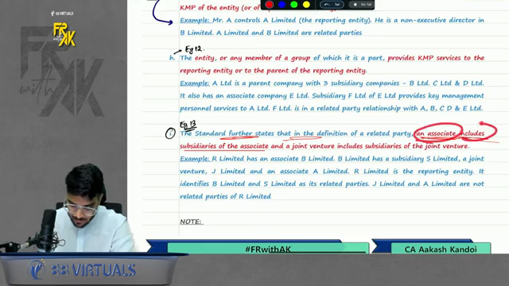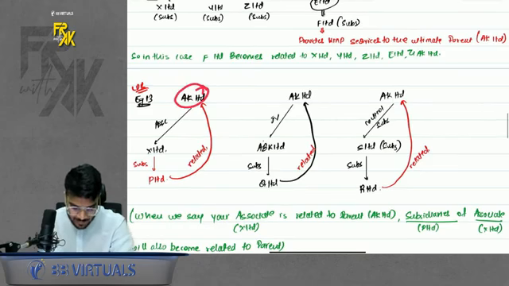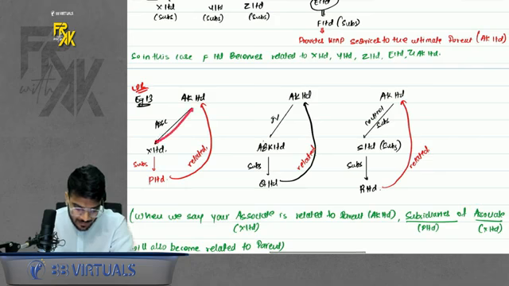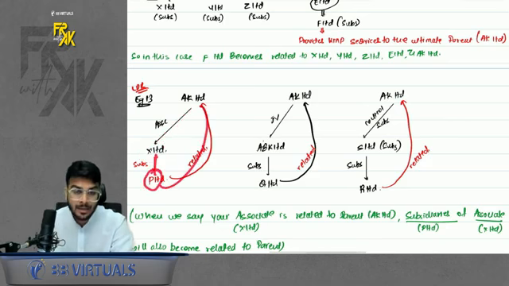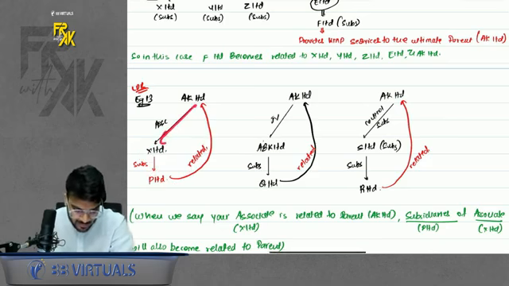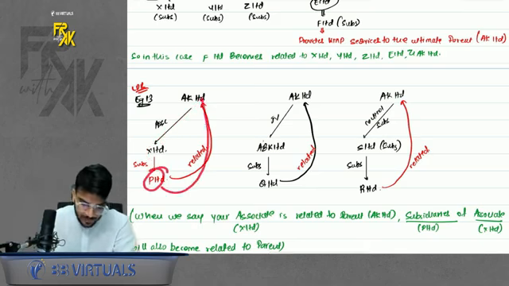Then the last point: an associate includes a subsidiary of the associate. What is the meaning of this? When you say that AK has an associate X Limited, AK and X are related. So when I say AK and X are related, if X has any subsidiaries, those will also be related to AK Limited. That means when I say your associate is related, the associate's subsidiary will also be related to the parent.